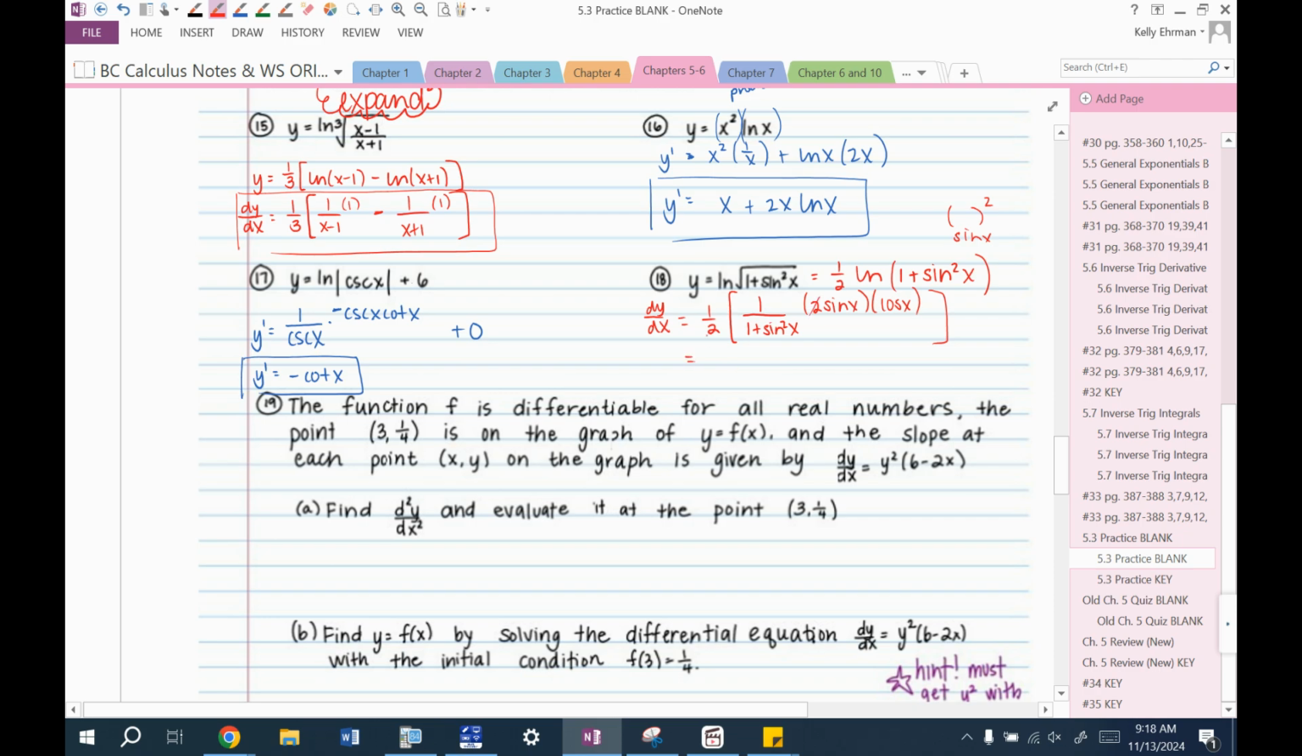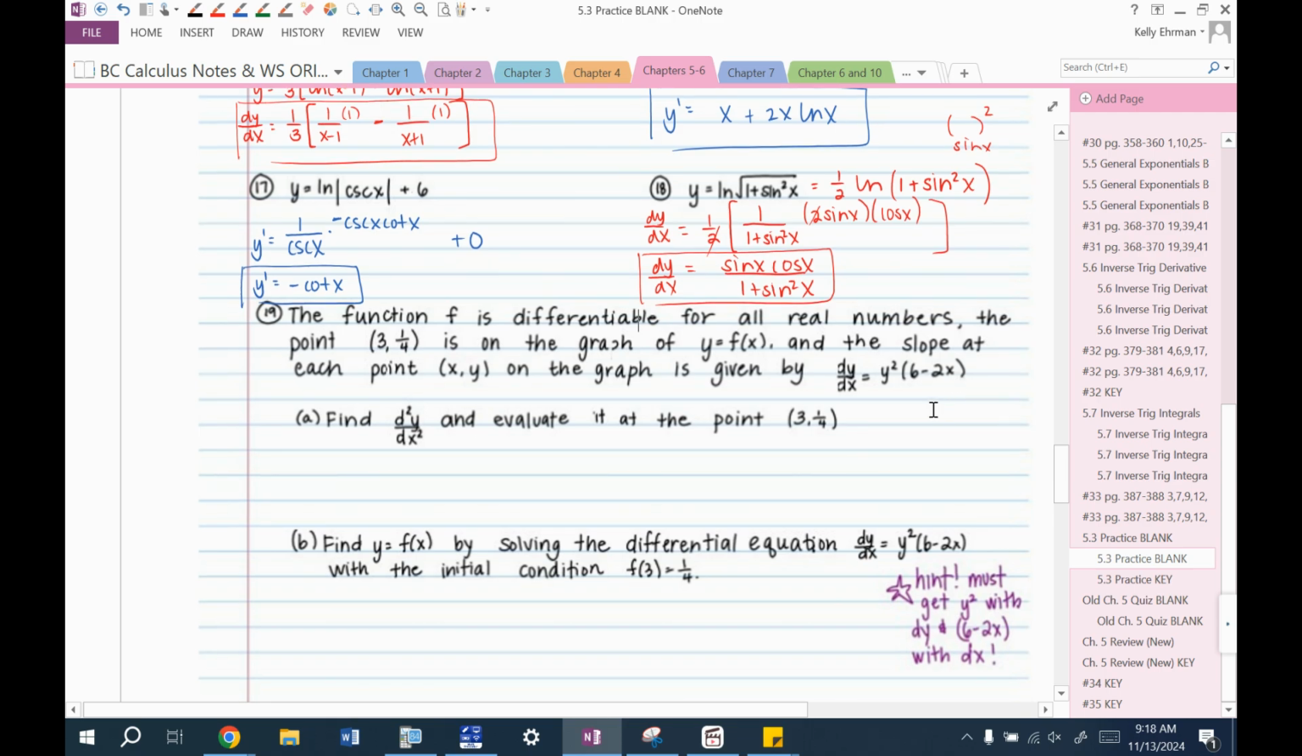So let's see, the 2's cancel. Sine x cosine x over 1 plus sine squared x. There are no obvious identities to really do to mess with this, so I would just leave it like that.